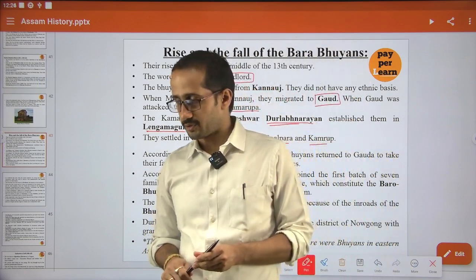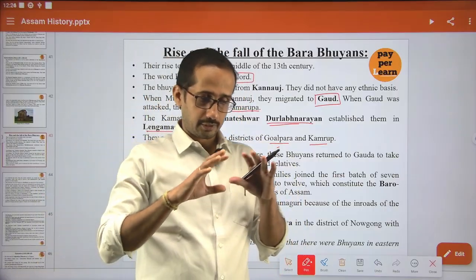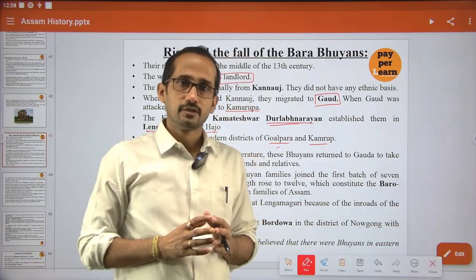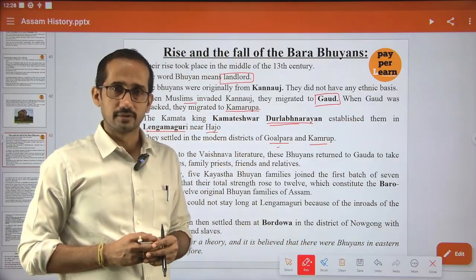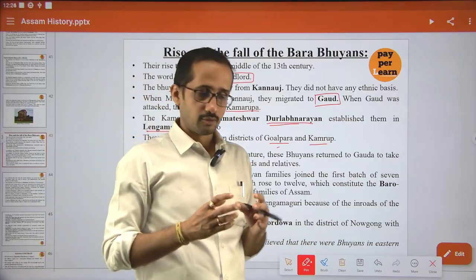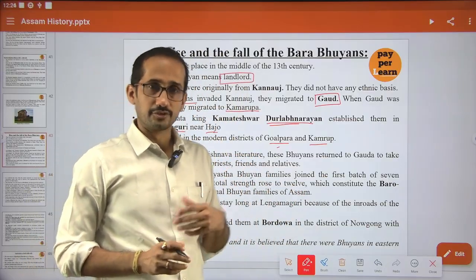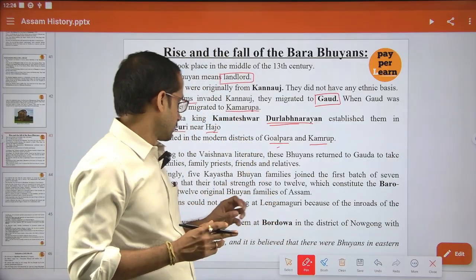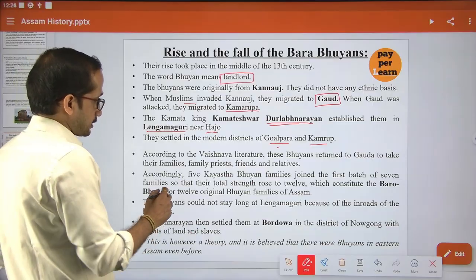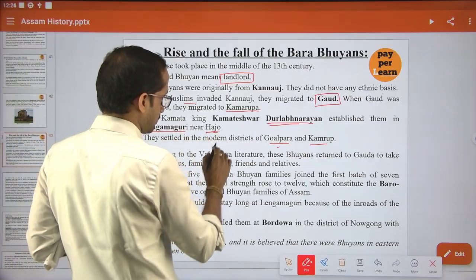Shonkordev played a very significant role in the unification of different caste communities to have a common identity through the Bhakti movement, that is Neo Vaishnavism. We will discuss the role of Shonkordev in literature, music and all these things one by one. Ultimately they initially took shelter in Hazu.